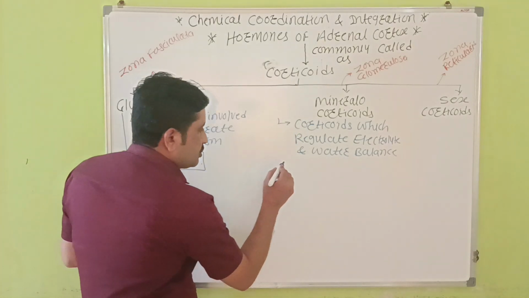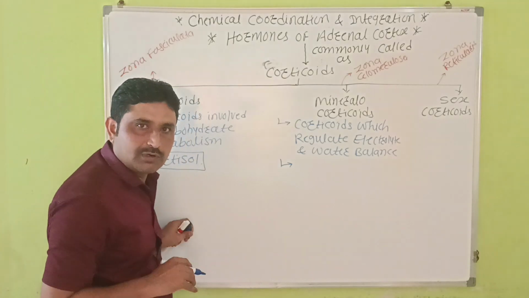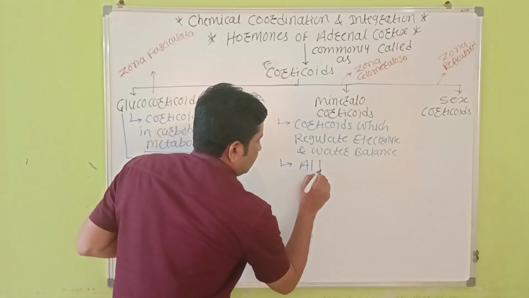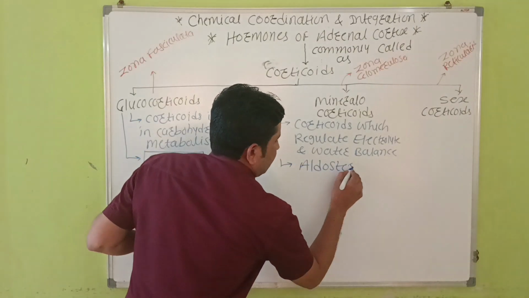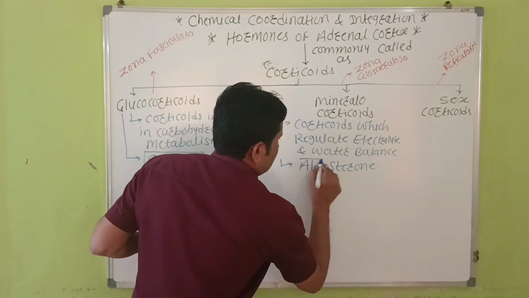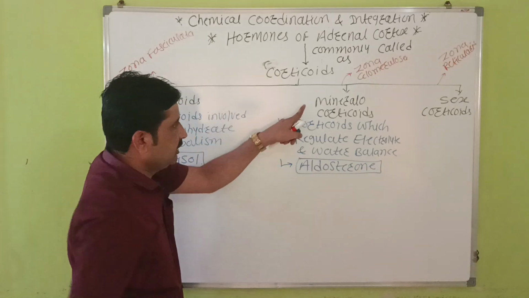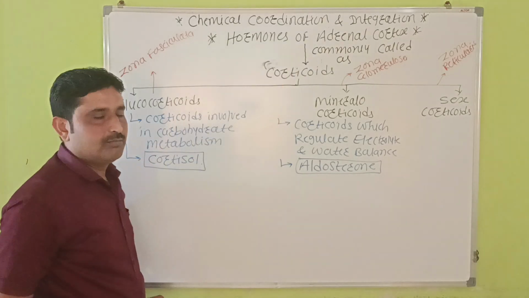Right? And which is the common mineralocorticoid in our body? That is aldosterone, the common mineralocorticoid in our body.